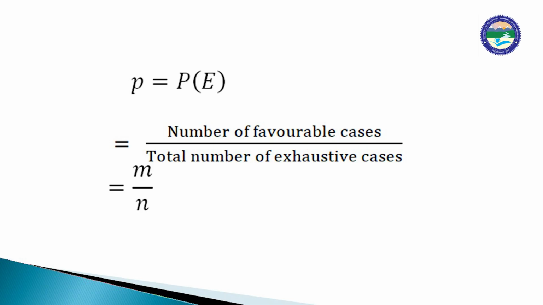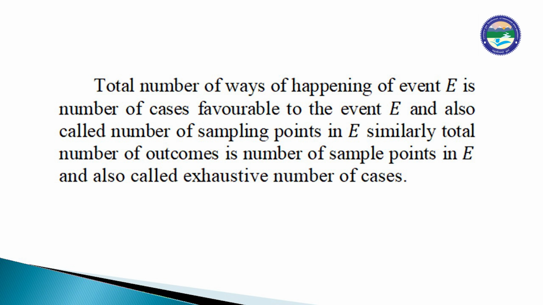It means the total number of exhaustive cases, the sample space, is equal to n. The total number of ways of happening of an event is the number of cases favorable to the event E, also called the number of sample points in E. Similarly, the total number of outcomes is the number of sample points in the sample space, also called the exhaustive number of cases.